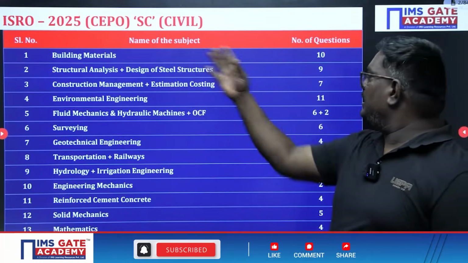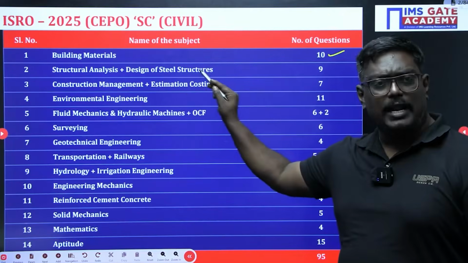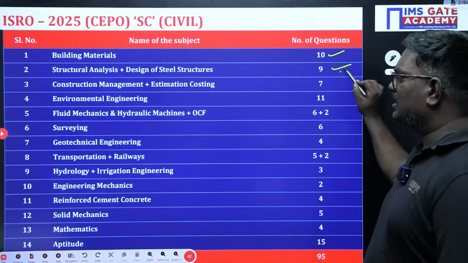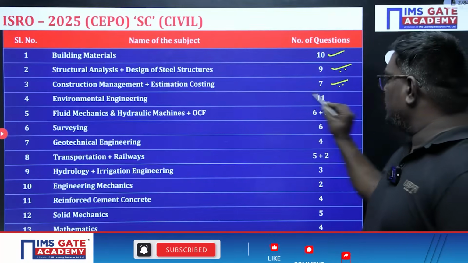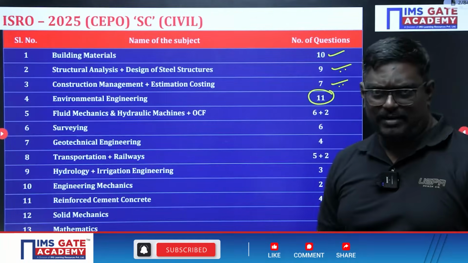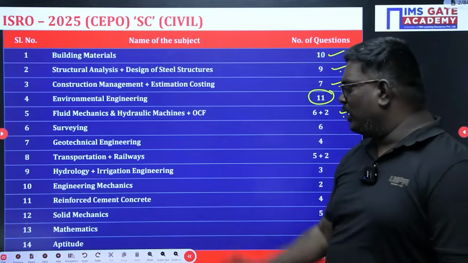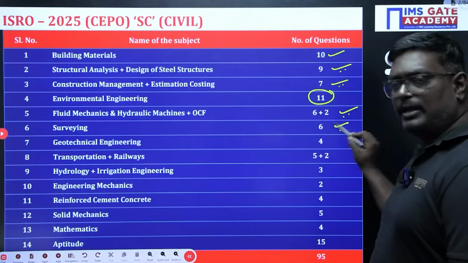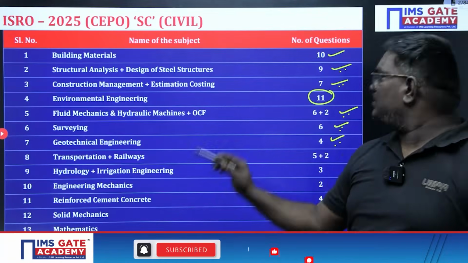If you see in building materials, we have almost 10 marks. For structure analysis and design of structures, we have 9 marks. Construction management and estimation and costing, 7 marks. Environmental engineering has the highest, which is 11 marks. Fluid mechanics plus OCF, open channel flow, 8 marks. Surveying, we have a very good number, 6 marks. Geotechnical, 4 marks. Transportation plus railways.